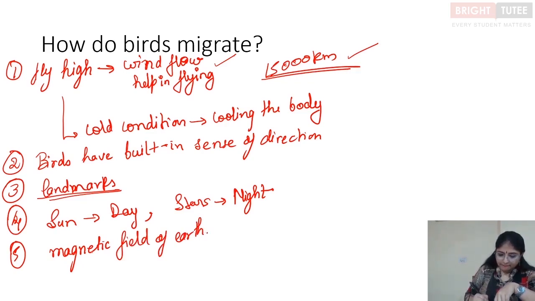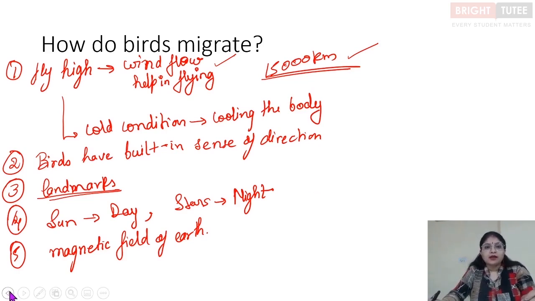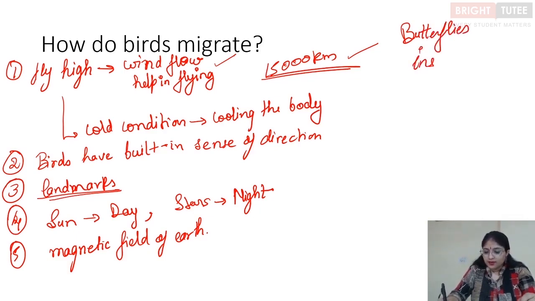Right? So in this way the birds migrate, and these are the features which help them in migrating. Apart from that, there are other animals also which migrate, like butterflies and insects, right? Also certain fishes, right? These also migrate to the warmer or more hospitable environments.